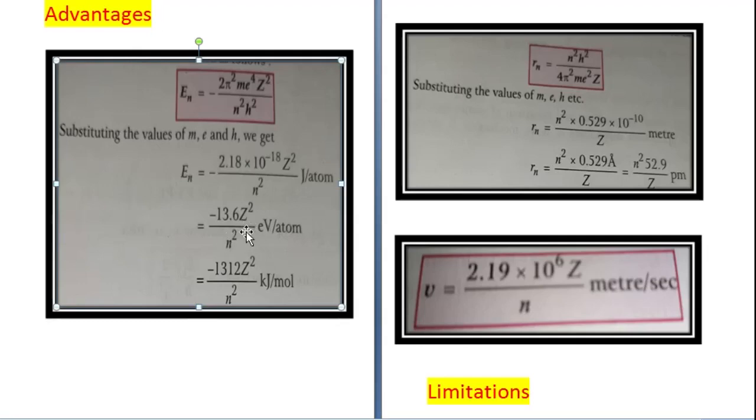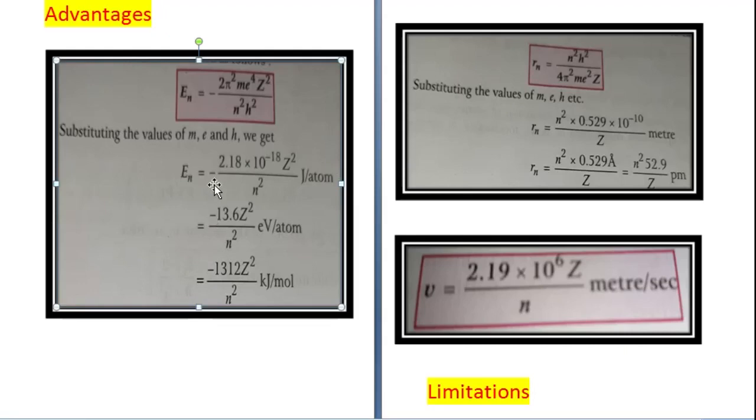On further putting the values, this will come equal to minus 13.6 Z square upon n square electron volt per atom, or this can also be considered equivalent to minus 1312 Z square upon n square kilojoules per mole. So any one of these formulas can be used for calculating the energy in a particular orbit.